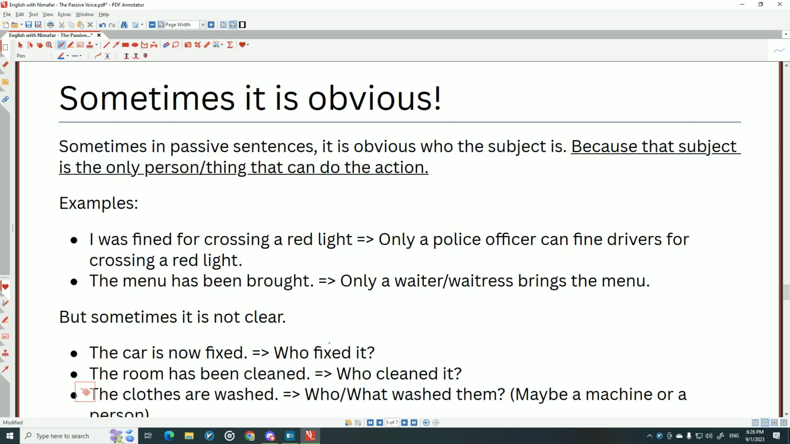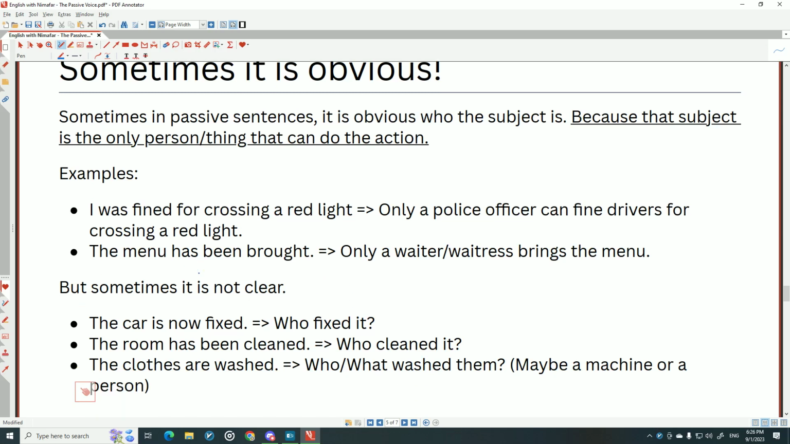Or to say the menu has been brought. Only a waiter or waitress brings the menu. The chef wouldn't do that. The boss wouldn't do that. Your parent wouldn't do that. So sometimes it's obvious. You don't need to mention the subject, I mean the agent.